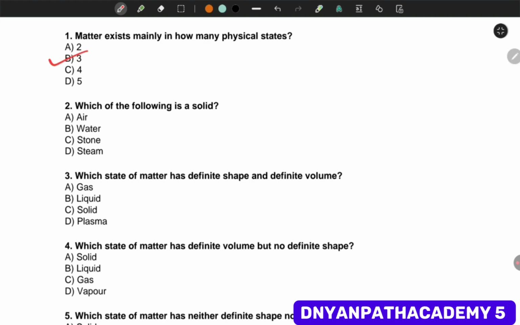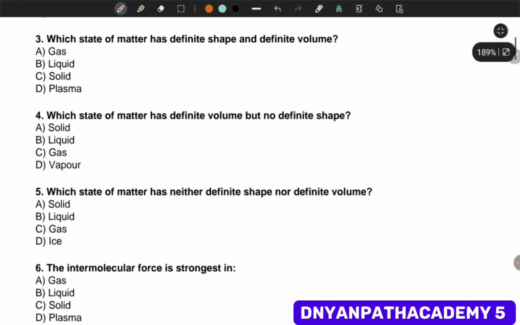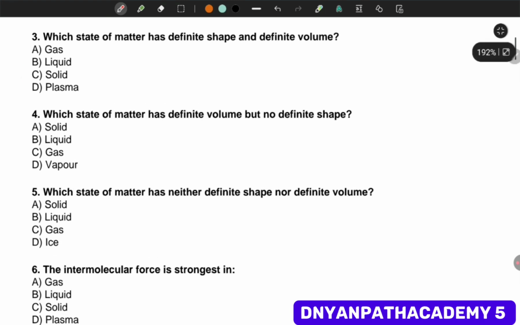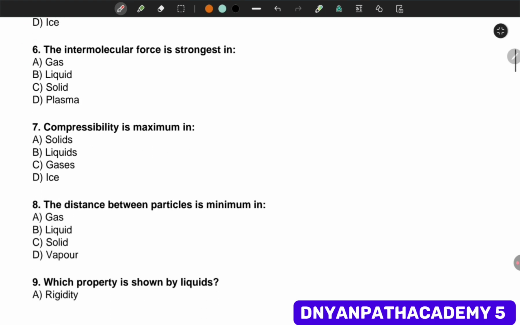3: solid, liquid, gases. Okay, which of the following is a solid? Stone. Which state of matter has definite shape and definite volume? Solid. Which state of matter has definite volume but no definite shape? Liquid. Which state of matter has neither definite shape nor definite volume? Gas. The intermolecular force is strongest in solid.